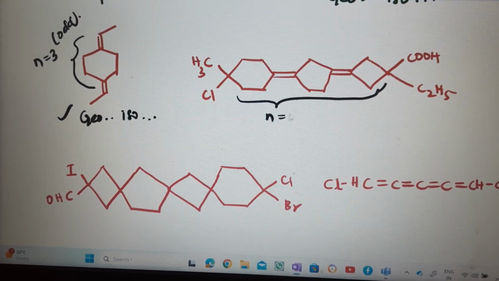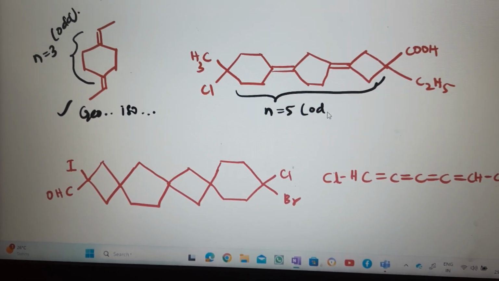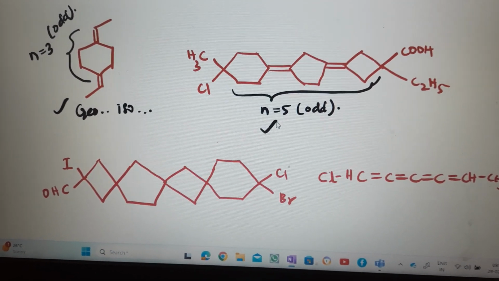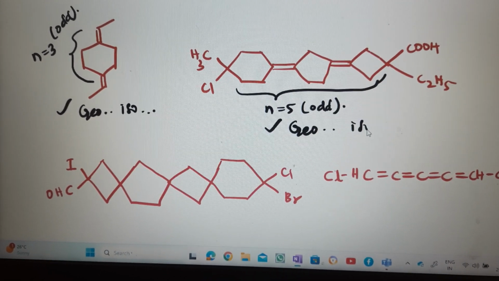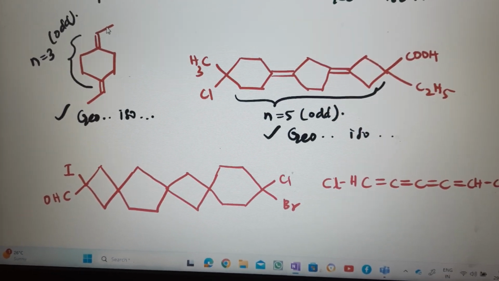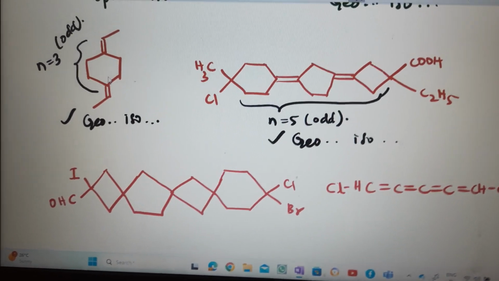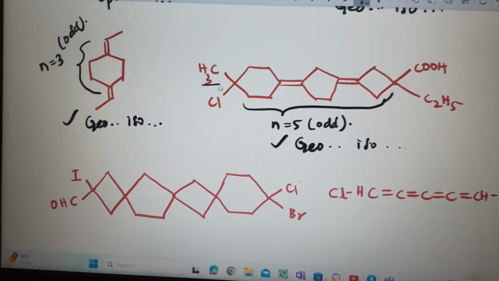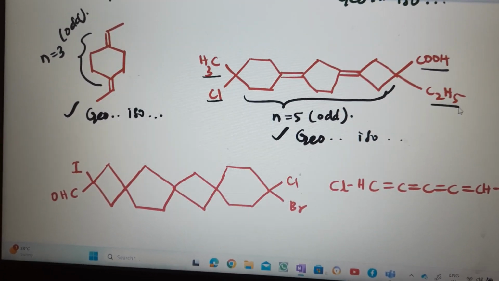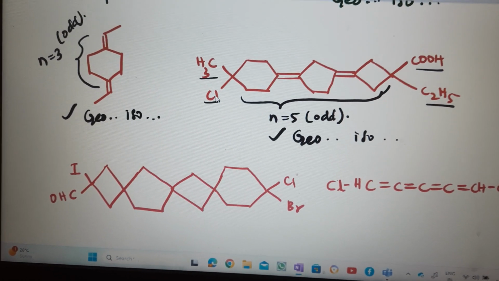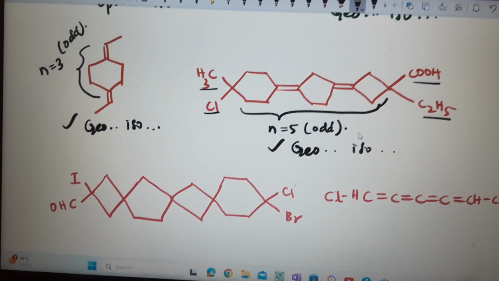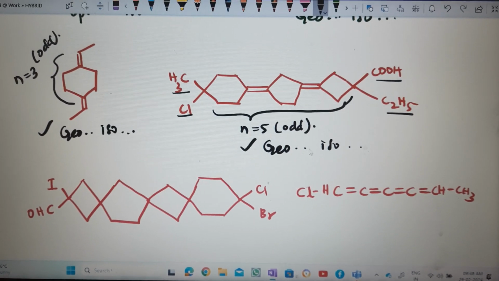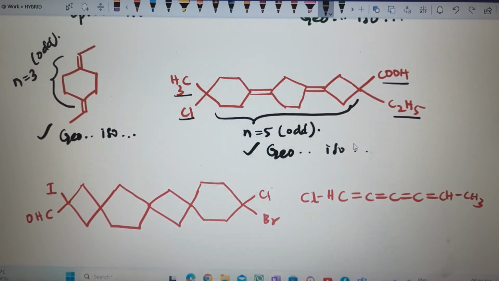Total 5. Again, this is odd number, exhibiting geometrical isomerism. We need to cross check whether different groups are there at the ends. Methyl and hydrogen, 2 different, so no problem. Methyl chlorine different, COH, C2H5 different. If same there, then that cannot have geometrical isomerism or optical isomerism. In these cases, one geometrical isomerism there means no optical isomerism.